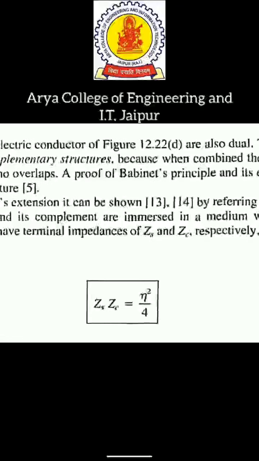Their impedances are related by this formula: Zs times Zc equals eta squared by 4.